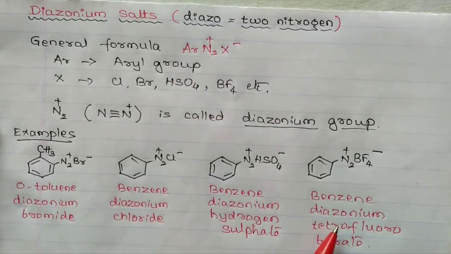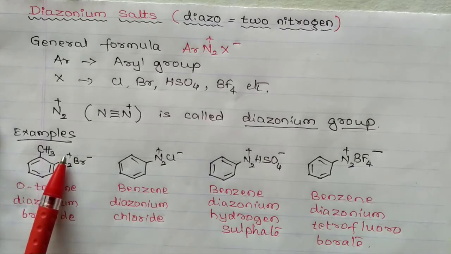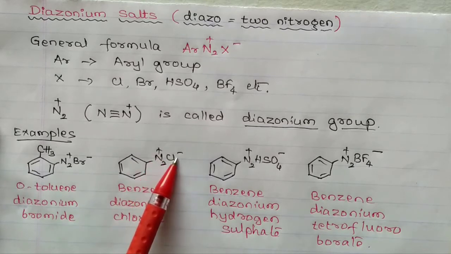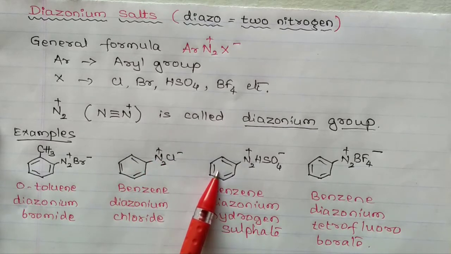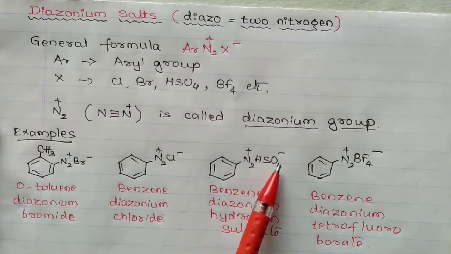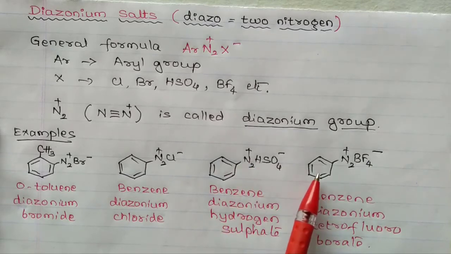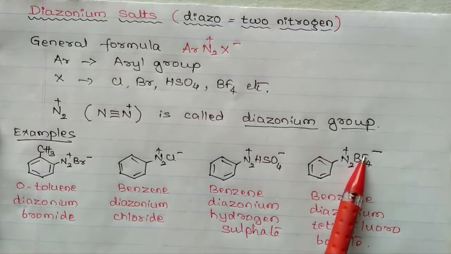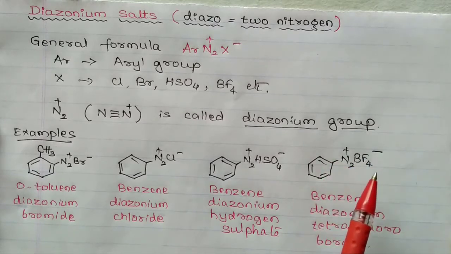These are some of the examples of diazonium salt. This is orthotoluene diazonium bromide. This is benzene diazonium chloride. Benzene diazonium hydrogen sulfate. This is benzene diazonium tetrafluoroborate. These are the examples of diazonium salts.